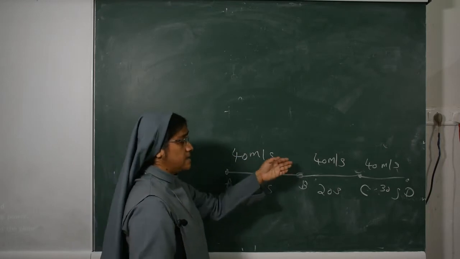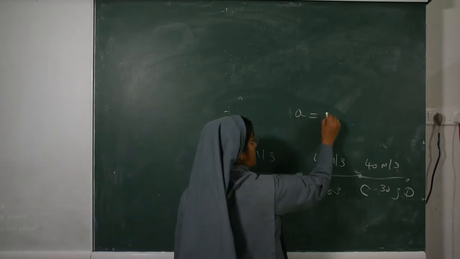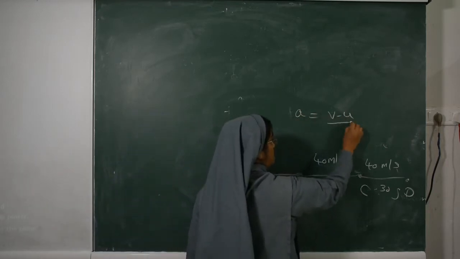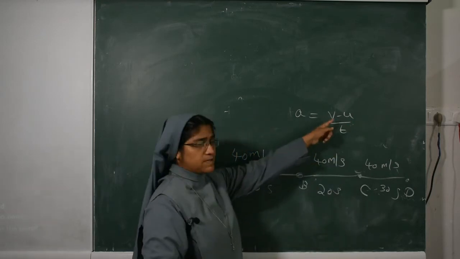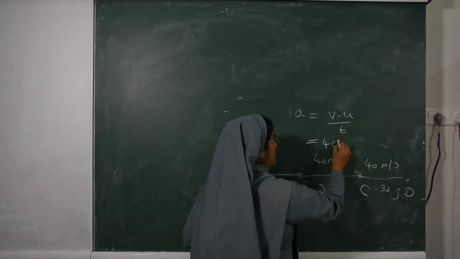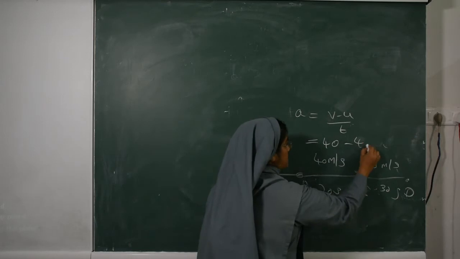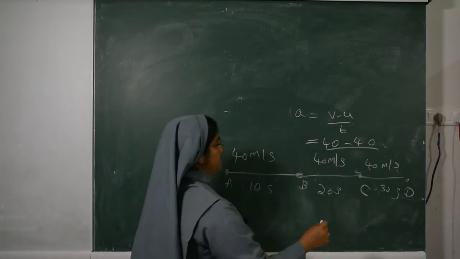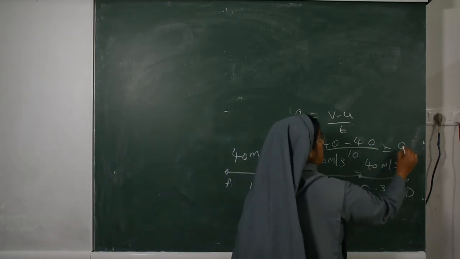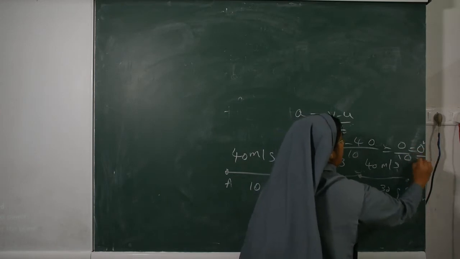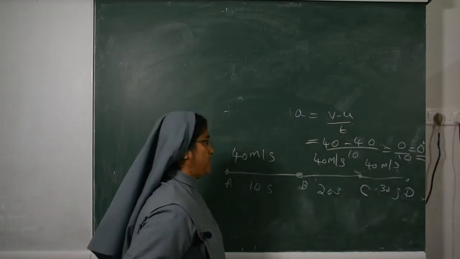So you can see that A is equal to V minus U upon T. Final velocity 40, initial velocity 40. Time is 20 minus 10, which is 10. So 0 upon 10 means acceleration is 0.